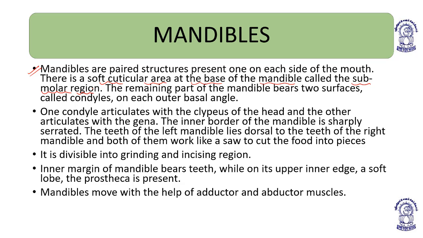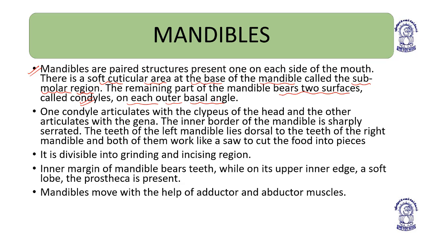The remaining part of the mandible, apart from the submolar region, has two surfaces, and these are known as condyles, on each outer basal angle. So you have to remember that mandibles are paired, on each side of the mouth, right and left.